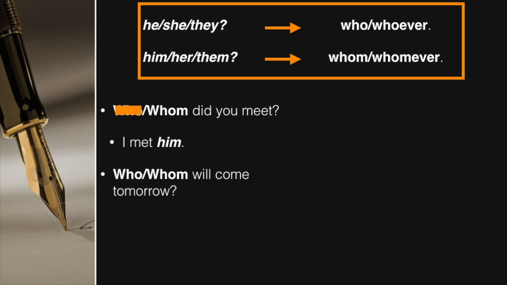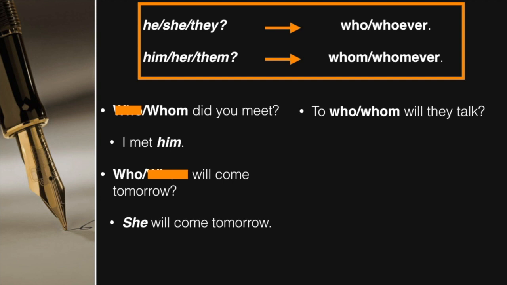Now the next example is, who or whom will come tomorrow? Let's answer again. So we write, she will come tomorrow. If we use she, that means we must use who. That's correct. Who will come tomorrow? The next example is, to who or to whom will they talk? And the answer is, they will talk to him. So if we use him in the answer, we must use whom. That's right. To whom will they talk?